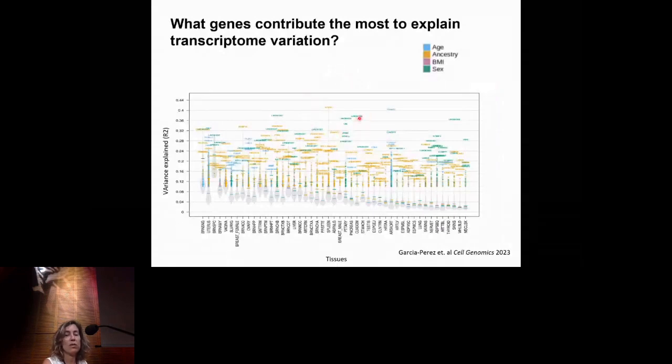So here, for example, the gene ACKR1 is the malaria receptor. So this gene has 40% of its variance explained by genetic ancestry, and it's related with the fact that African American individuals are less susceptible to get malaria infection than European American individuals. So we are going from this transcriptome analysis to understanding phenotypic differences between individuals.